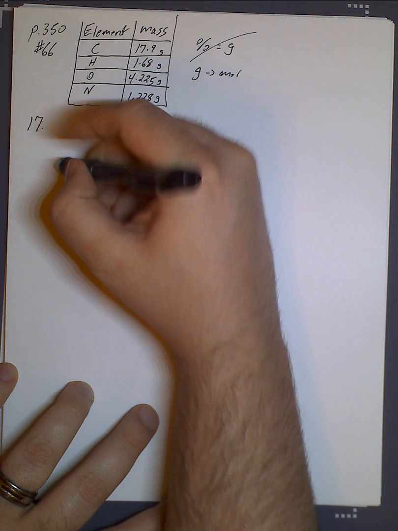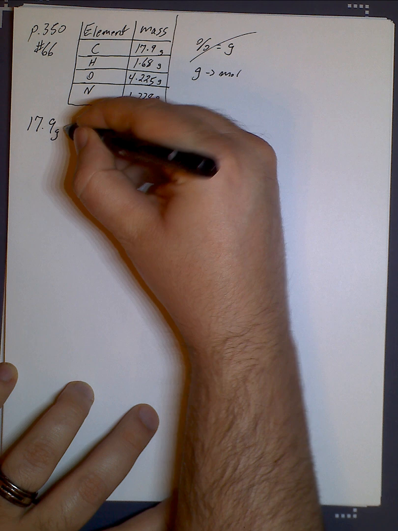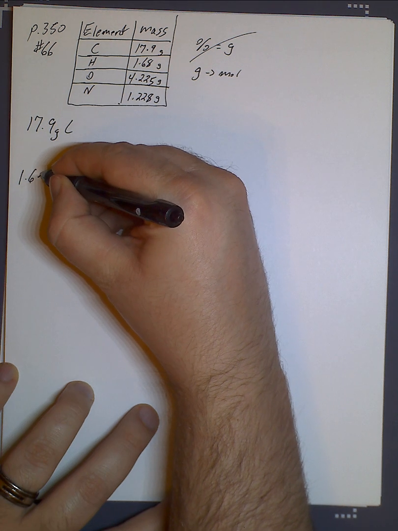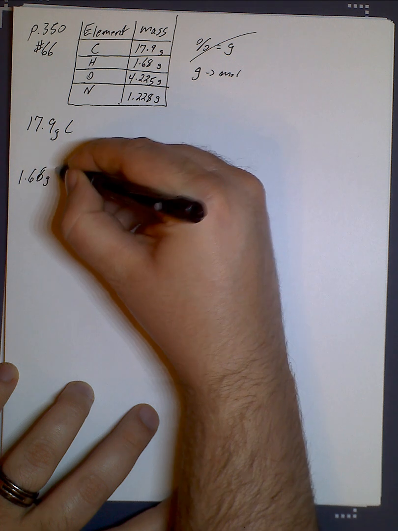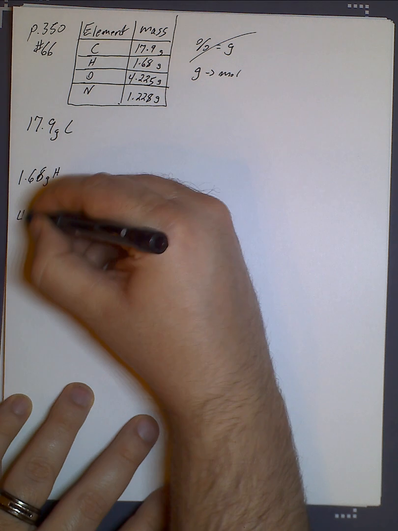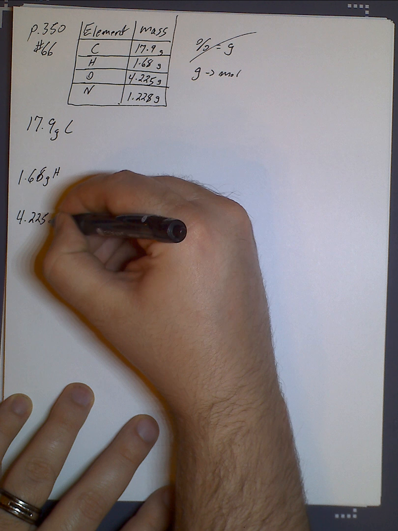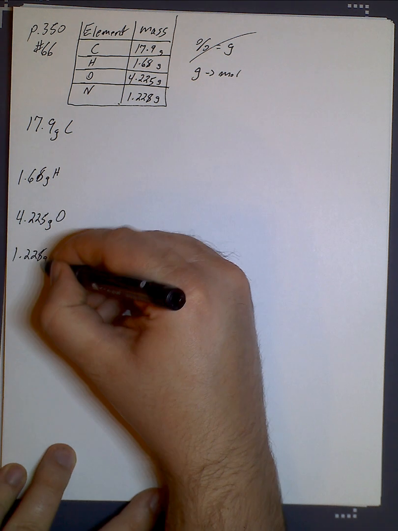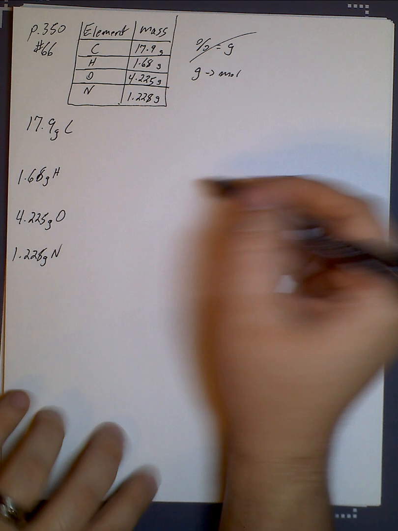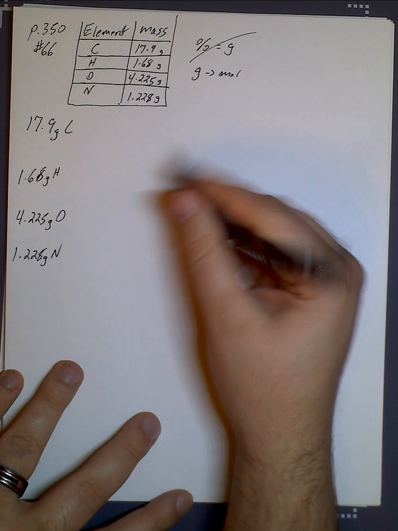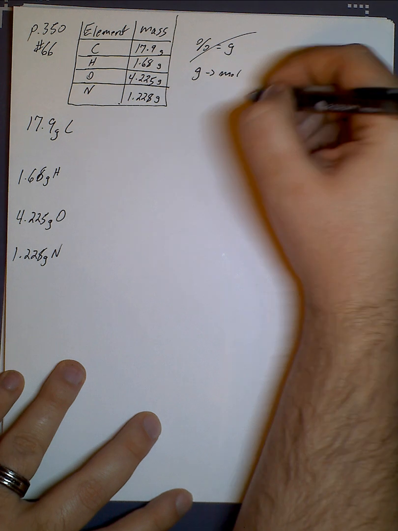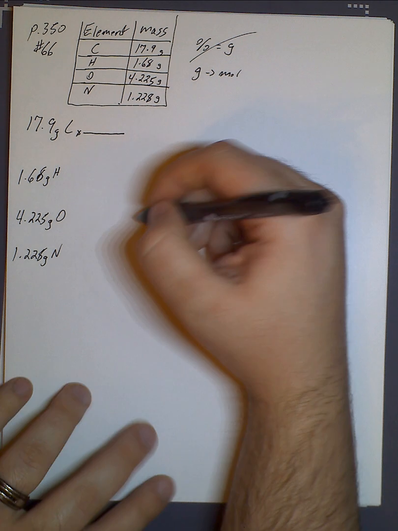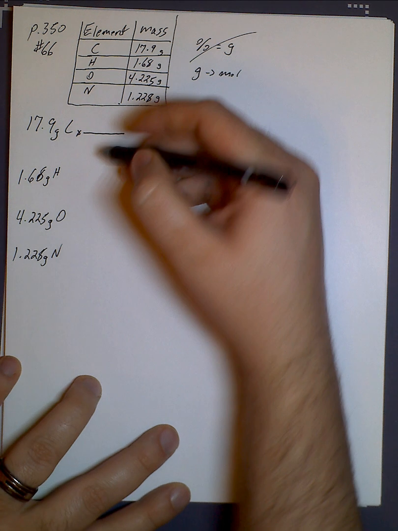So I'm just going to write everything down here so I can do some math. 17.9 grams of carbon, 1.68 grams of hydrogen, 4.225 grams of oxygen, and 1.228 grams of nitrogen. I'm going to use 2 decimal places for all of my conversions here. Grams to mole, you use molar mass, so you find these numbers on the periodic table. I prefer dimensional analysis, but that's just a preference.